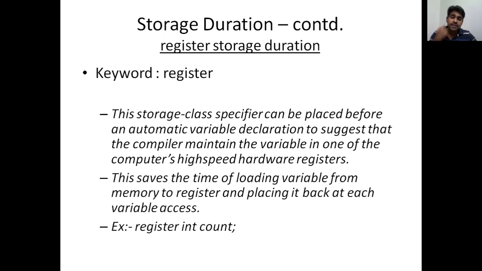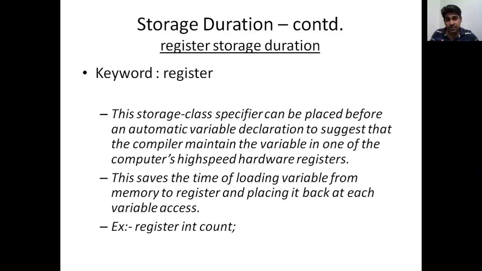For example, when we use a count to check how many times a particular for loop is executed, as in count++, if you keep this count in the register, the execution will be faster. For small programs it may not make much difference, but for a large program it makes a lot of difference. That is register.